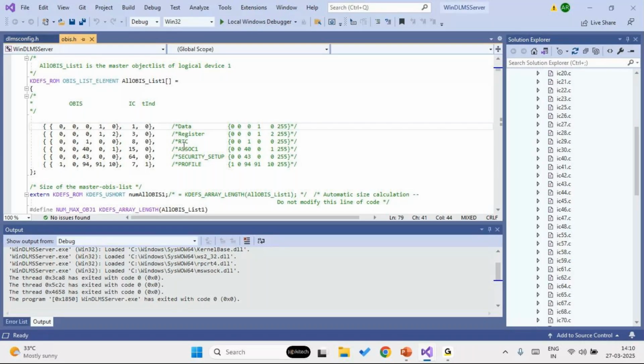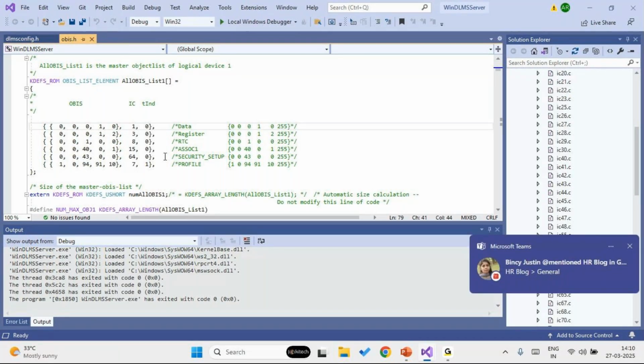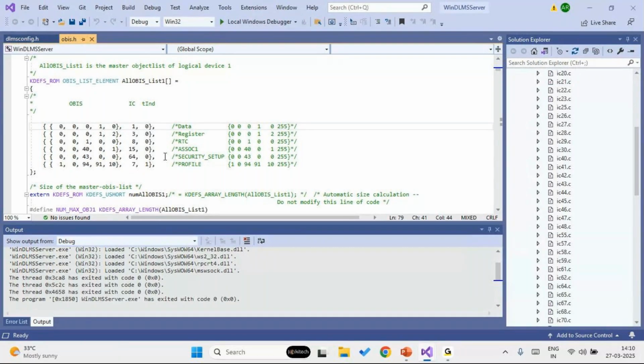We have configured a sample object list here, and the ICs required with their unique OBIS code can be mapped to this. We have added a data object, register object, a clock object, a profile generic object along with mandatory association and security objects. Objects can be added to this list based on the meter implementation that you want to implement.